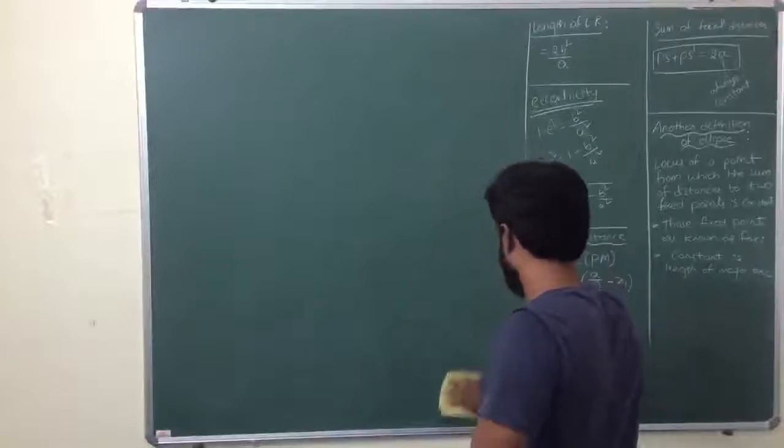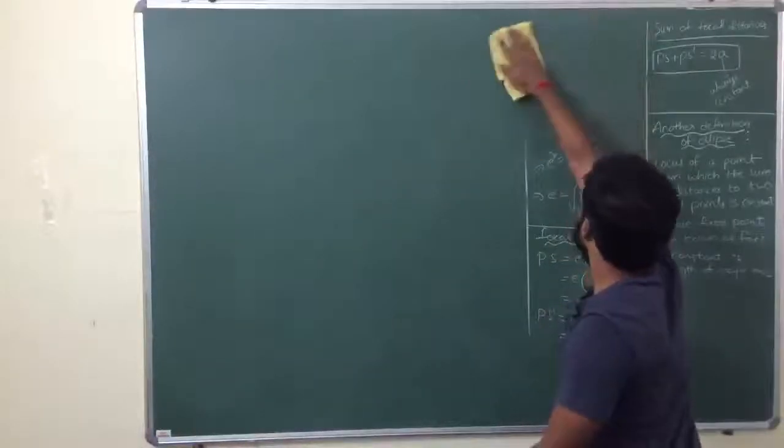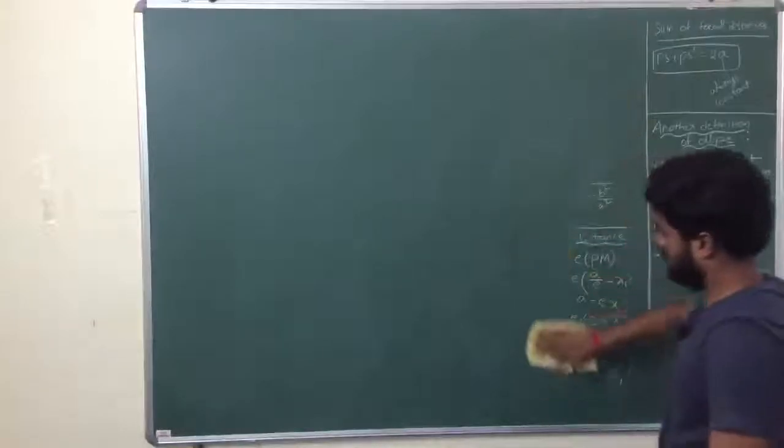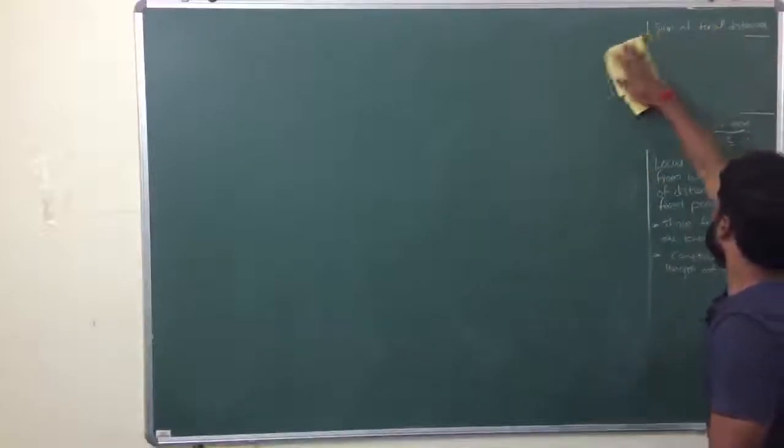So the equation of the standard ellipse is x square by a square plus y square by b square equal to 1, where a is greater than b.